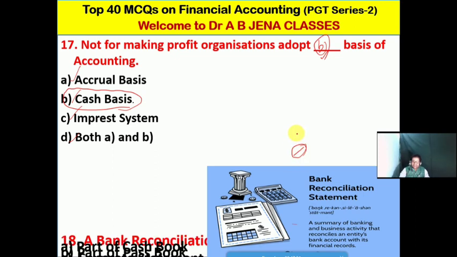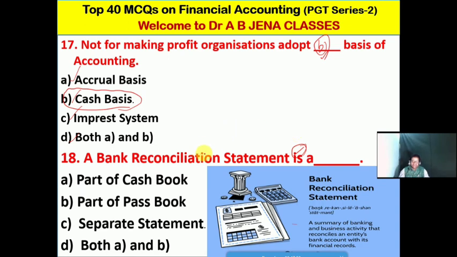And so the MCQ from the bank reconciliation statement is क्या है? A bank reconciliation statement is a what? A part of cash book, B its part of passbook, C its separate statement, D its both A and B. No doubt, so C है the right option for this MCQ. Bank reconciliation statement is a separate statement.